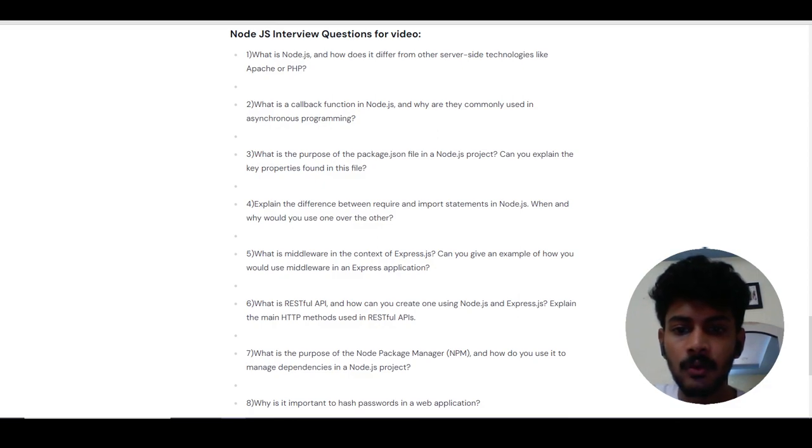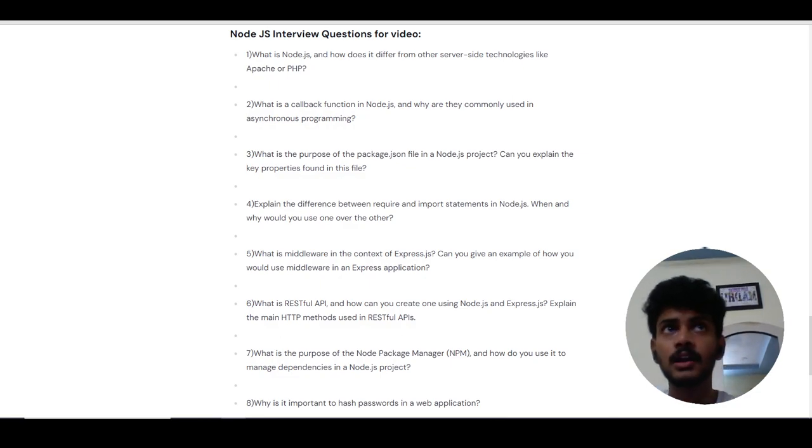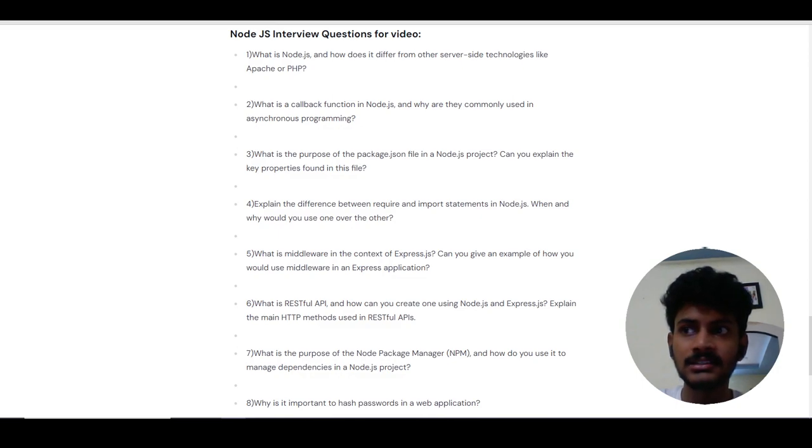The next question is: what is the purpose of Node Package Manager, and how do you use it to manage dependencies in a Node.js project? So npm stands for Node Package Manager. It's a package manager for Node.js and JavaScript projects. It manages all the packages and dependencies in Node.js. By using npm we can simply include those packages, update them, or remove them from our project folder. npm makes our lives easy because it consists of lots of packages which are useful for creating our web applications.